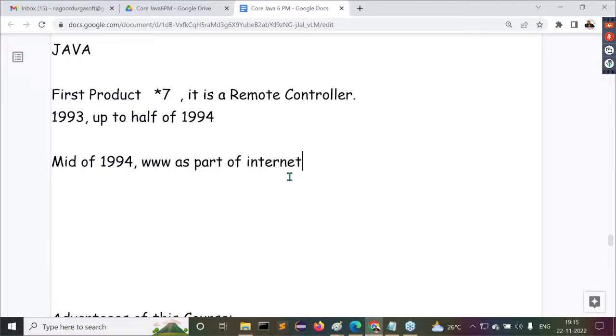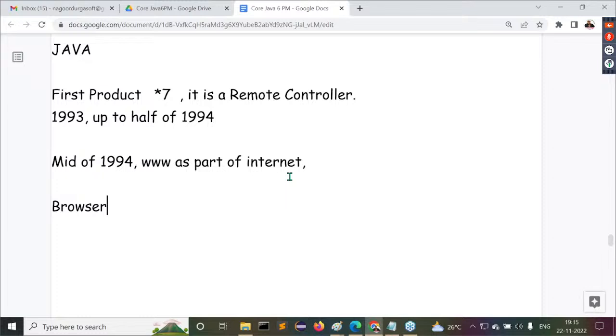Then as part of this www, what is the key component here? This www is running on what? Tell me, guys, if you want to run www, one tool is required. What is the tool? Come on, why are you silent? If you want to run www, what do we require? We require a browser or not?